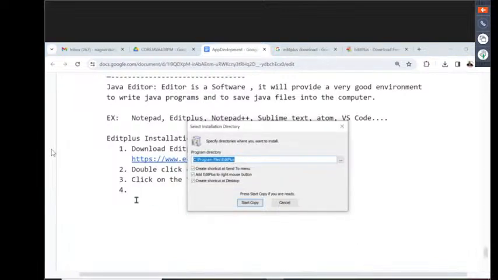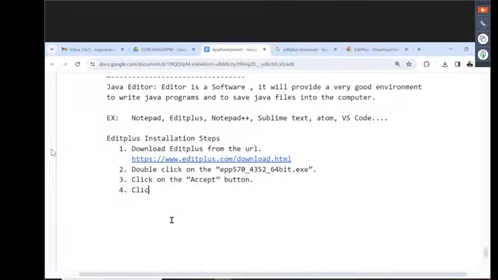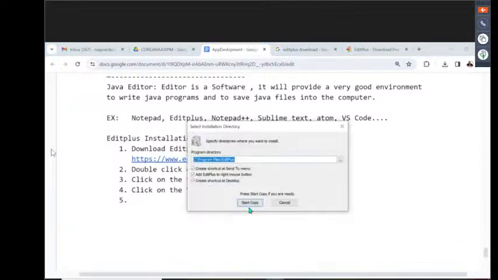Now it is asking to click on the start copy button. If you click on start copy, a shortcut will be created on the desktop, and maybe a shortcut will be created on the menu.